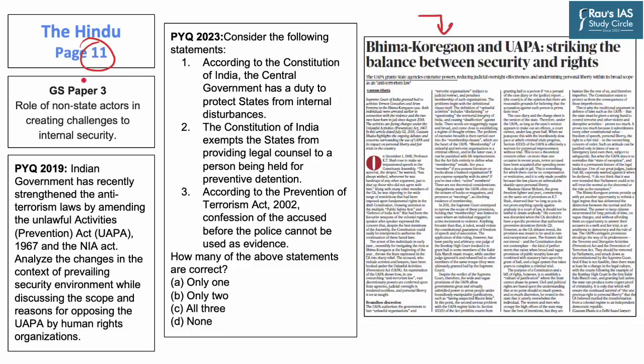Hence, it is important from GS Paper 3 perspective, which deals with the role of non-state and state actors in creating challenges to internal security in the country. Further, this topic is also important from mains perspective, which is apparent from this PYQ of the year 2019, which asked us directly about recent amendment of the government with relation to Unlawful Activities Prevention Act.